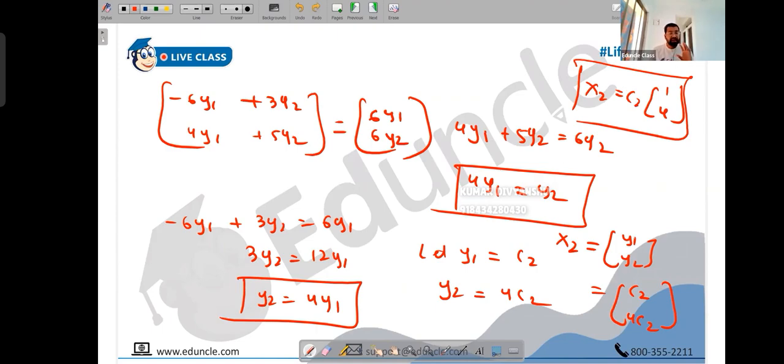It can be decimal also. We don't care. Any value of constant c1 or c2 which satisfies the relationship where y2 is 4y1 works. You can give y1 as 1, y2 becomes 4. You can give y1 as 2, y2 becomes 8. You can say y1 is 0.5, y2 will become 2. There are infinite combinations. You can give whatever value to y1. Anything which obeys this relationship is your second eigenvector.